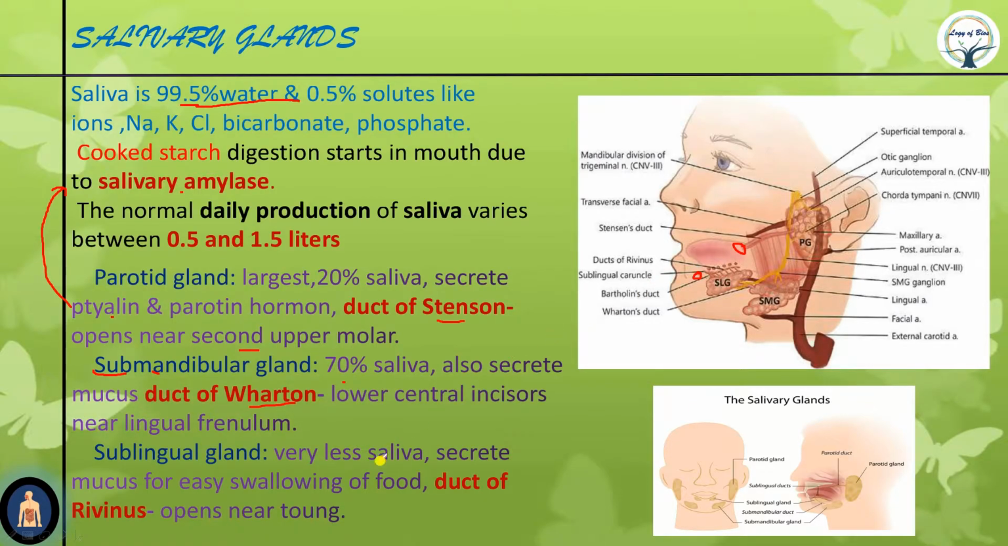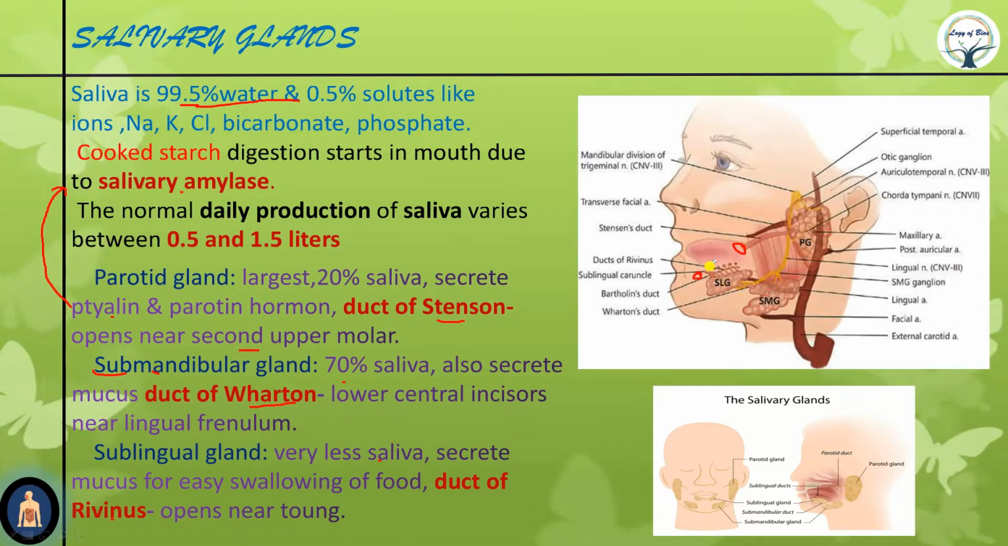It secretes very little saliva. It secretes mucus for easy swallowing of food. Mucus helps in lubrication of food. It has the duct known as the duct of Rivinus. The duct of Rivinus opens just beneath the tongue. This is the SLG, the sublingual gland, and the duct of Rivinus is opening just beneath the tongue.